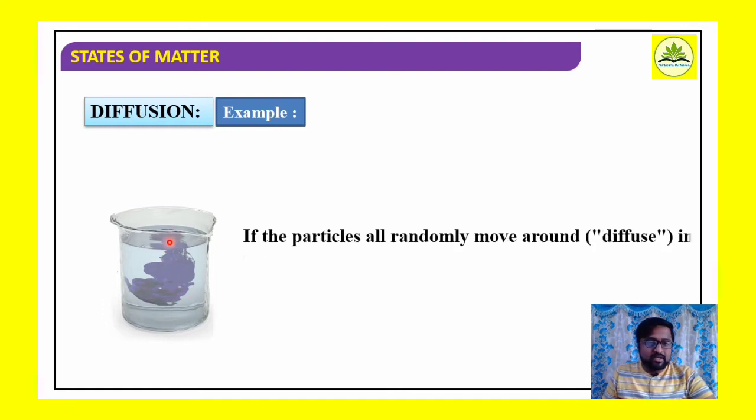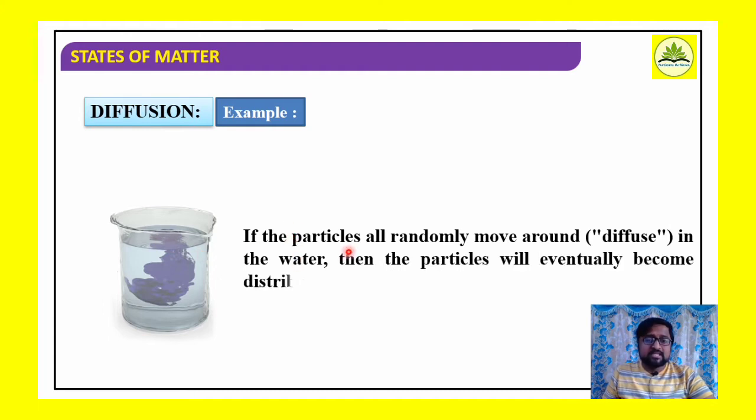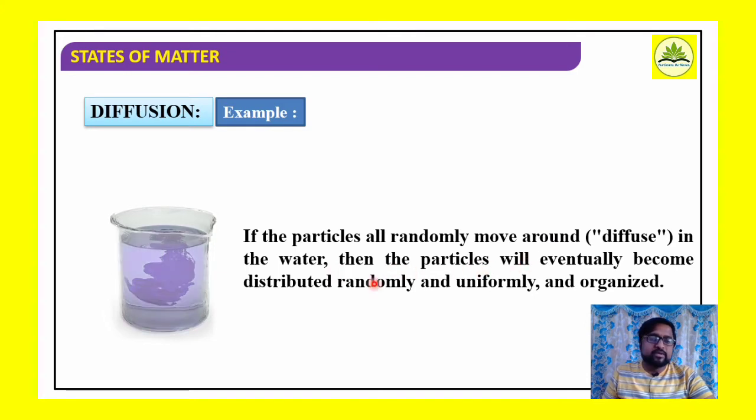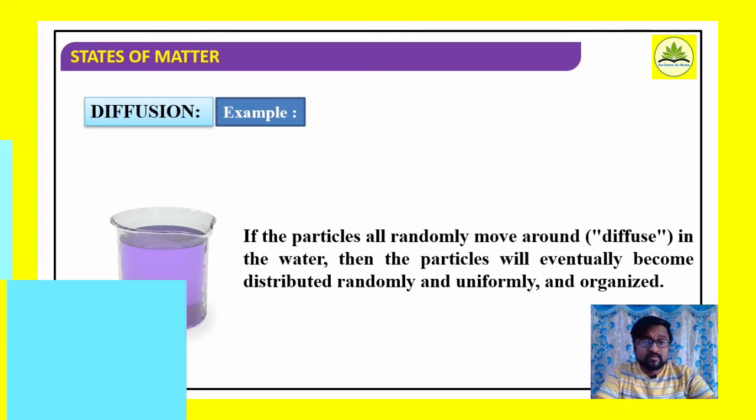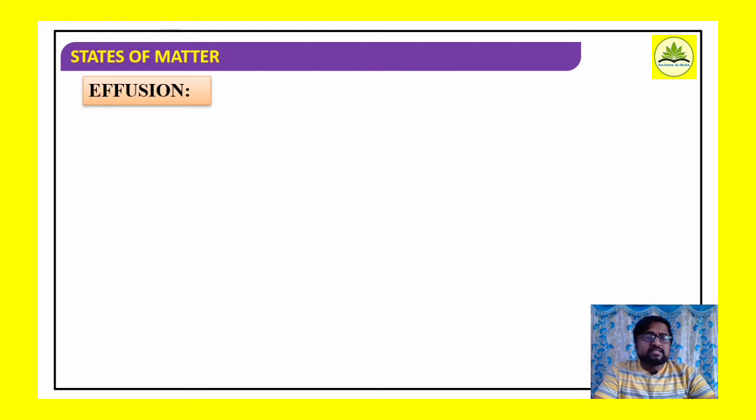At first they remain only on the surface, but they start randomly moving around in the water. Then the particles eventually become distributed randomly and uniformly throughout the entire body of the water. So here it indicates the diffusion of the particles. Just like liquid particles, gaseous molecules also diffuse spontaneously.